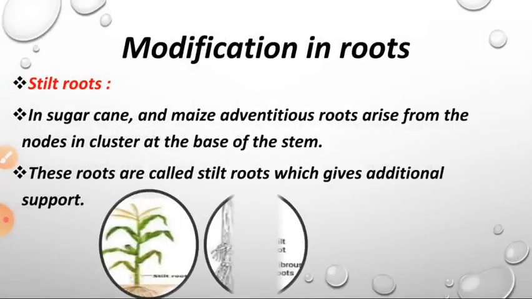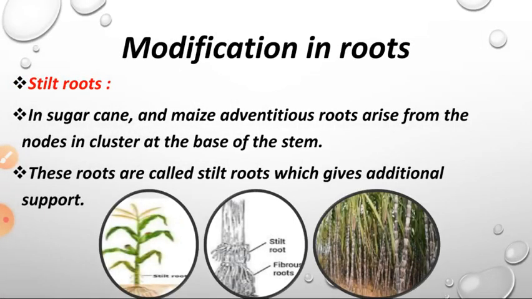Next one, stilt roots. In sugarcane and maize, adventitious roots arise from the nodes in a cluster at the base of the stem. These roots are called stilt roots, which give additional support. So in the plants of maize and sugarcane, stilt roots are there to give additional support. Some roots arise from the nodes in the cluster of roots. Cluster of roots is nothing but a bunch of roots.